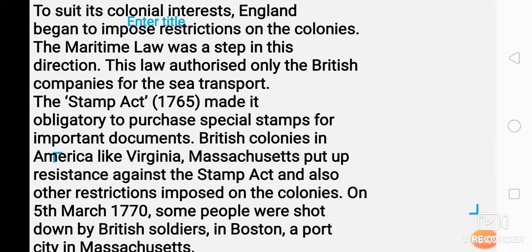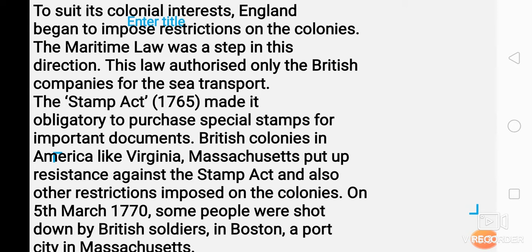The Maritime Law. Maritime law here means one which is used only for the navy, and it was a step in this direction. This law authorized only the British companies for sea transport. According to the maritime law, only British companies had permission for sea transport. Only Britishers could do the transportation.